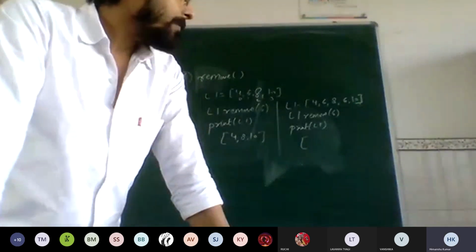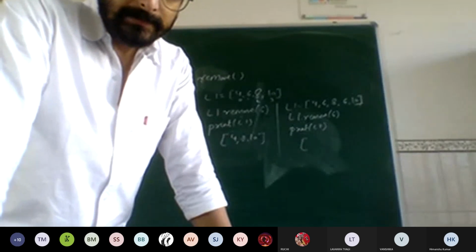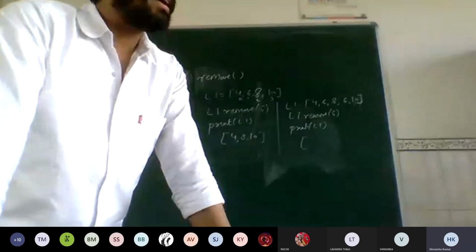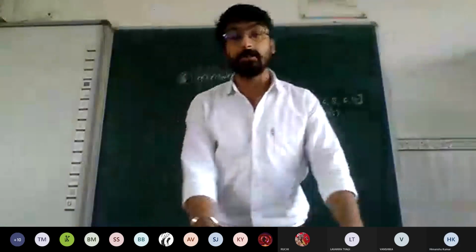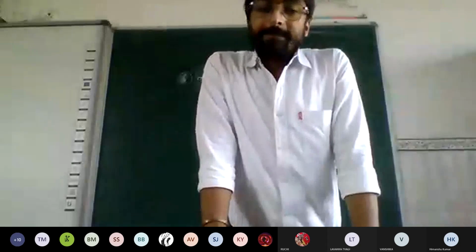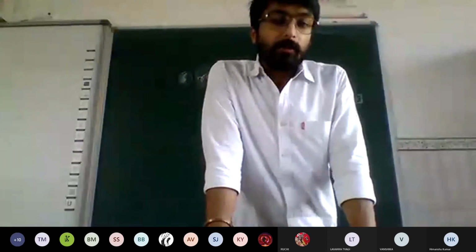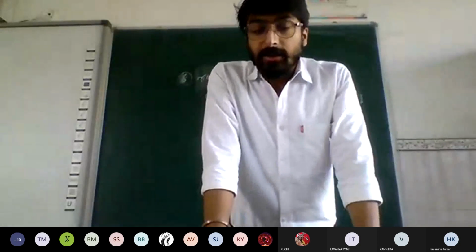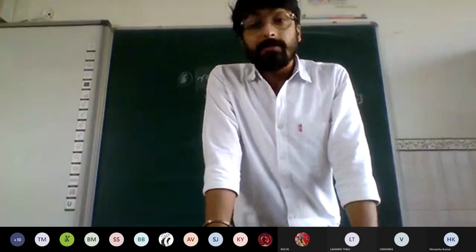Sir, please repeat the remove function again. In the pop function, we have to mention the index value for which the value will get deleted. In the remove function, we have to mention the element itself, what element you want to delete. In the pop function, we mention the index value, right? But in the remove function, we have to mention what? We have to mention the element itself.